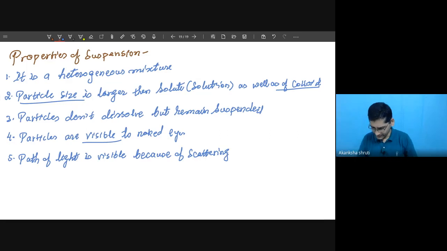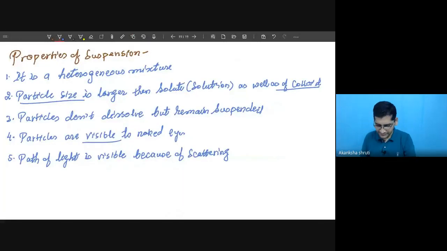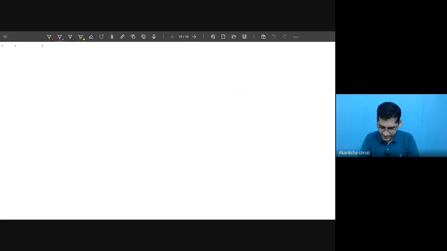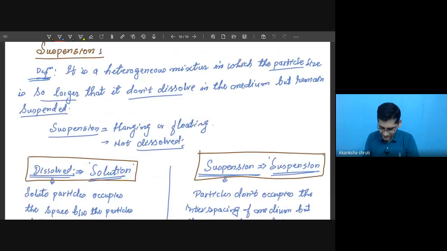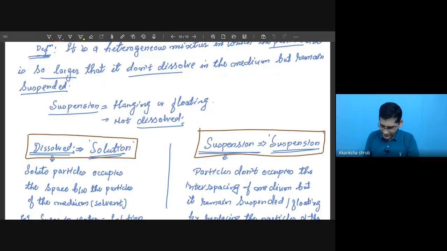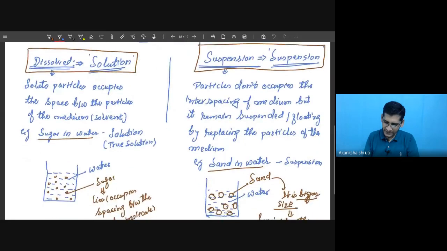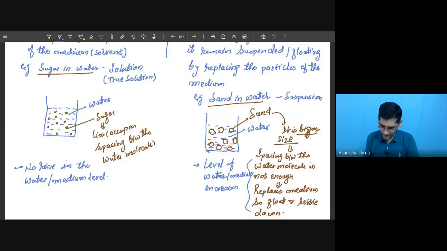I think you people are making delay. Okay, good. Prarthana, be on time. I have already started nearly 15 minutes back. I had started with the scattering, and with the suspension. I had explained that in suspension there is no dissolution, but there is continuous suspension or floating of particles. What is the difference between dissolution and suspension? I had explained all these things. Please go through this in the videos.